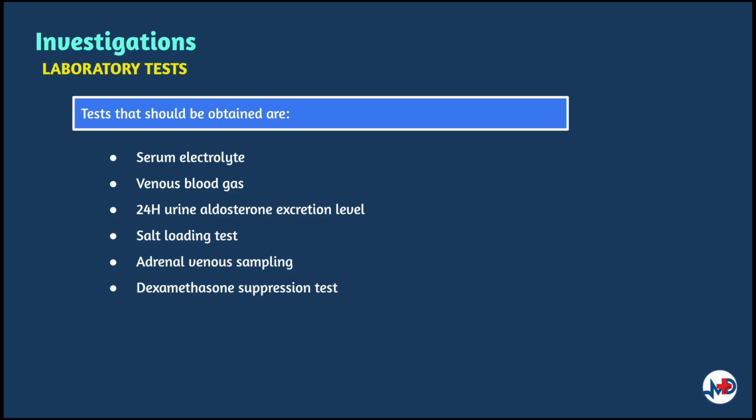Next would be an adrenal venous sampling, and this is a test able to identify the exact cause. The adrenal veins are catheterized via a percutaneous femoral venous approach. And last but not least, a dexamethasone suppression test, which is only in the setting of possible familial aldosteronism. Type 1 familial primary aldosteronism is dexamethasone suppressible, unlike type 2 and type 3.